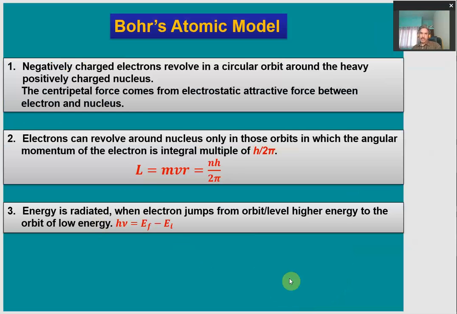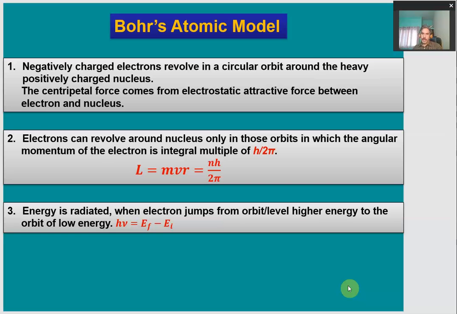He kept the basic understanding of the atomic model the same as proposed by Rutherford: that the atom as a whole is very empty, with a very large amount of empty space, and the positive charge of the atom is concentrated at the very central region called the nucleus, and electrons move around this positively charged nucleus. Up to this, everything is correct according to Rutherford and according to Bohr.